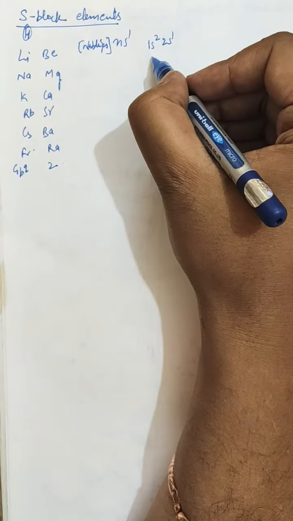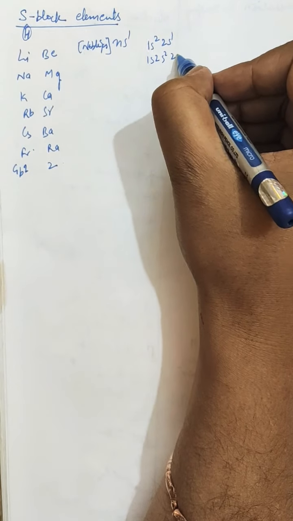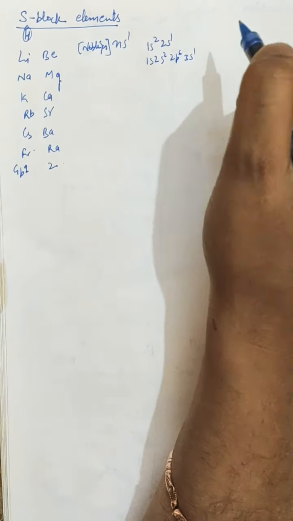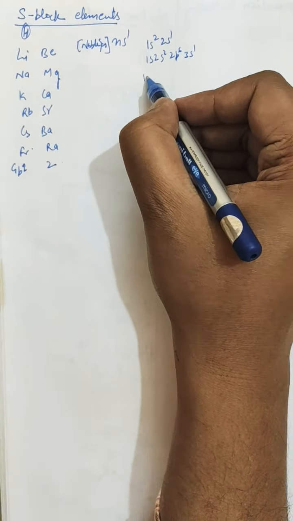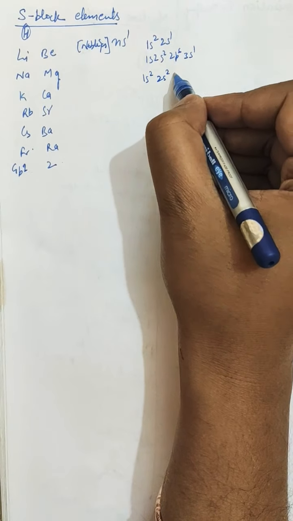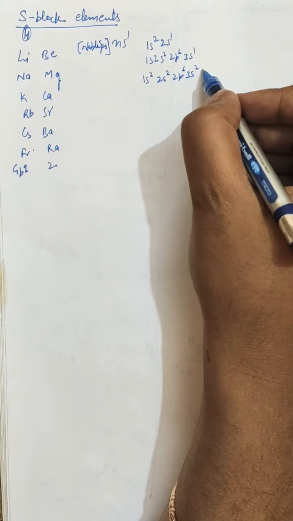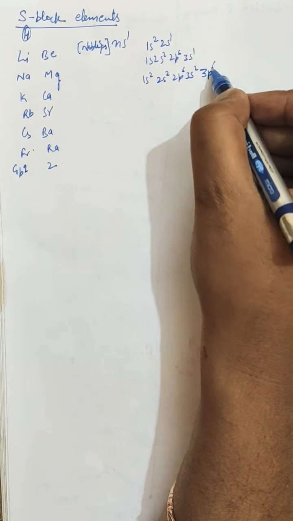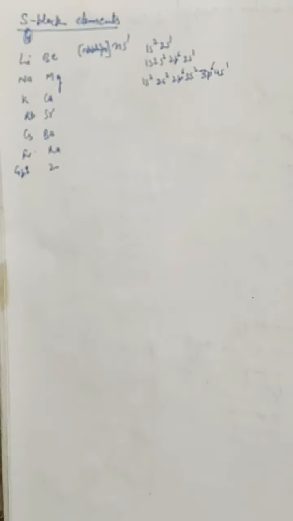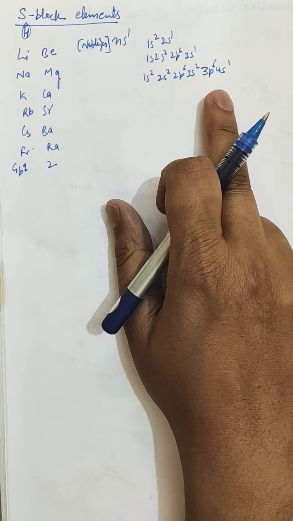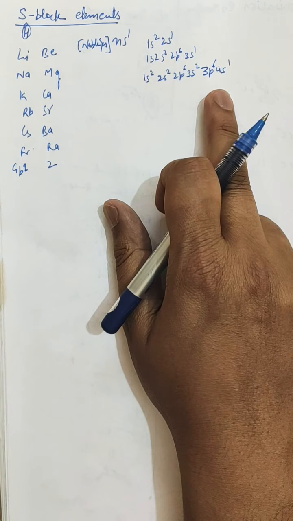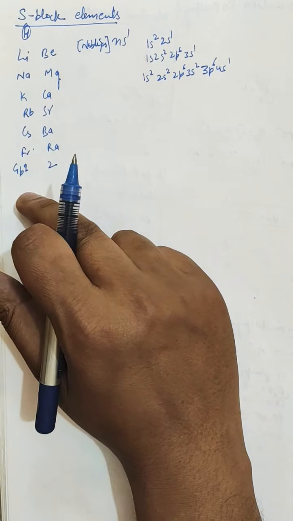Similarly for sodium it is 1s2 2s2 2p6 3s1. For potassium it is 1s2 2s2 2p6 3s2 3p6 4s1. Similarly, a new principal quantum level is added as we go down the group.